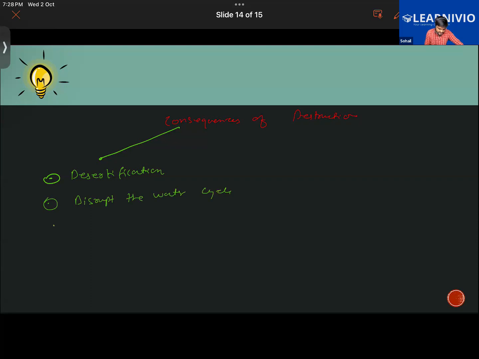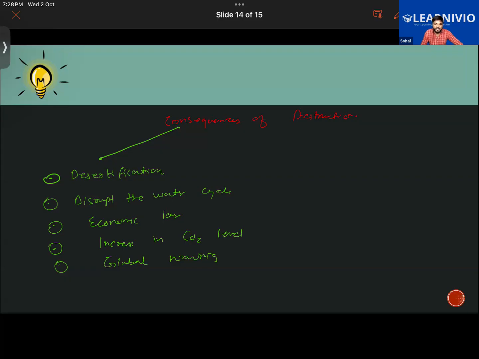There will be economic loss as well, because we get so many resources from the forest, like rubber, latex, resin, medicinal plants, timber, etc. Further, it will increase the level of carbon dioxide in the air, isn't it? Yes, sir. Increase in carbon dioxide level, and that will further lead to global warming. Exactly, global warming will increase.